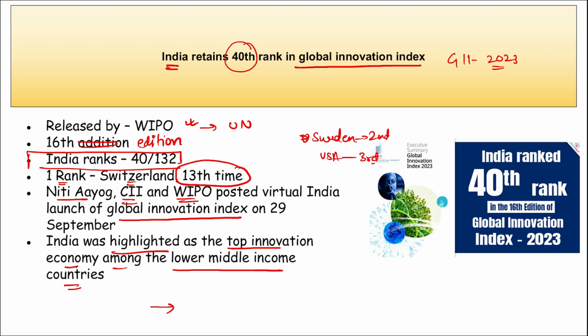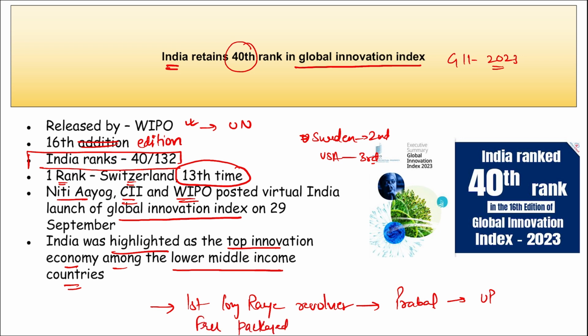Then tell me, what is the name of India's first long range revolver? It is Prabal, and where is it being manufactured? It is being manufactured in UP. Then there is a free packaged food scheme. It is being launched by which state? It is being launched by Rajasthan. Similar to midday meal, which state has launched a breakfast scheme also? It was launched by Tamil Nadu.